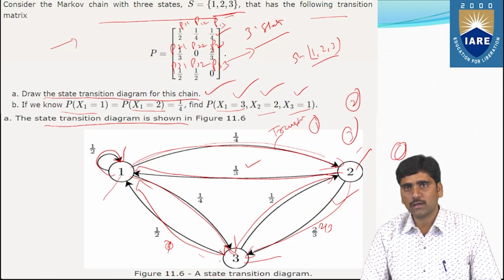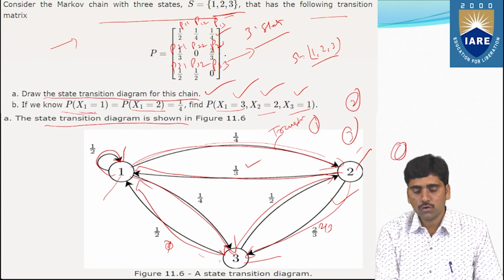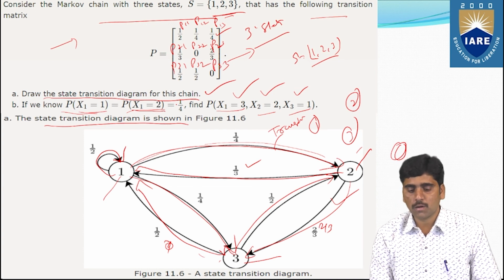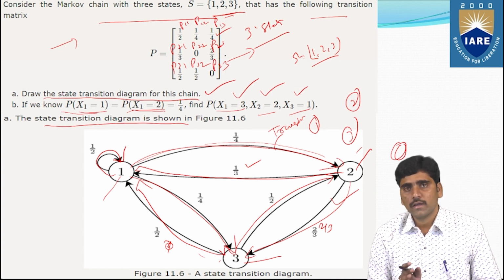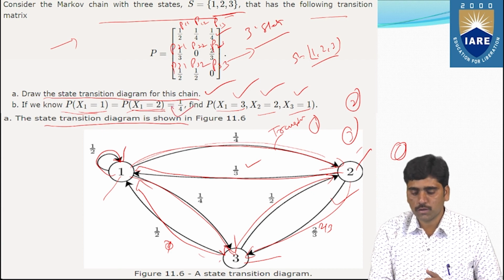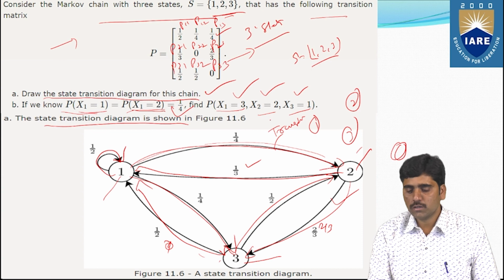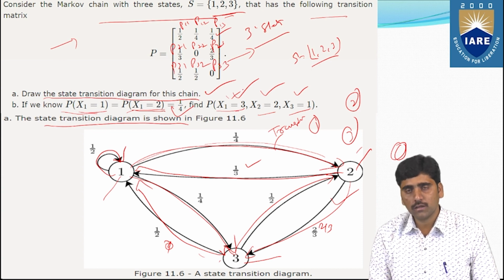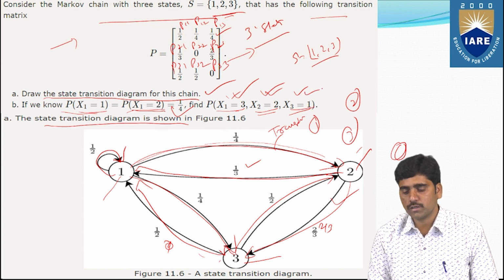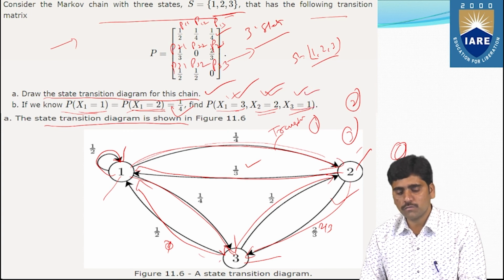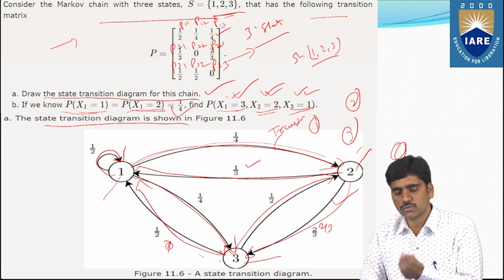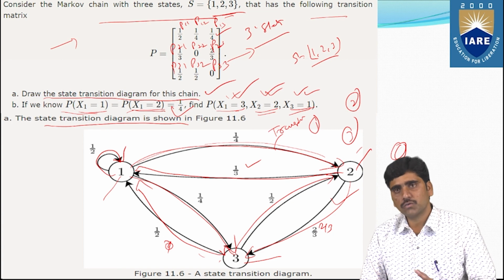So after drawing this diagram, what do we need to get? We know P of x1 equals 1 and P of x1 equals 2, that means the probability of occurring x1 equals 1 and x1 equals 2, the value is 1 by 4. But we need to find P of x1 equals 3, x2 equals 2, and x3 equals 1. So we need to find the values of these.